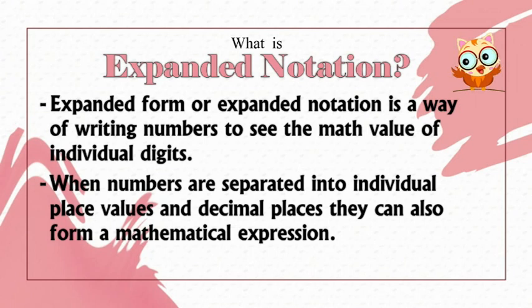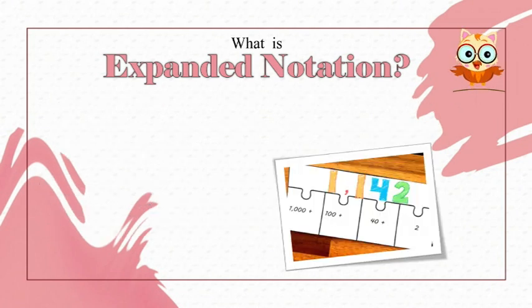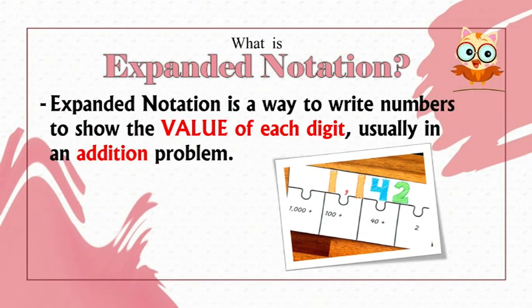When the numbers are separated into individual place values and decimal places, they can also form a mathematical expression. Expanded notation is a way to write numbers to show the value of each digit, usually in an addition problem.